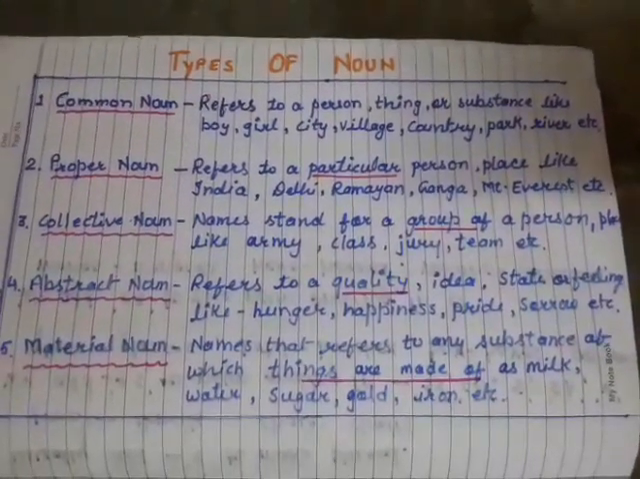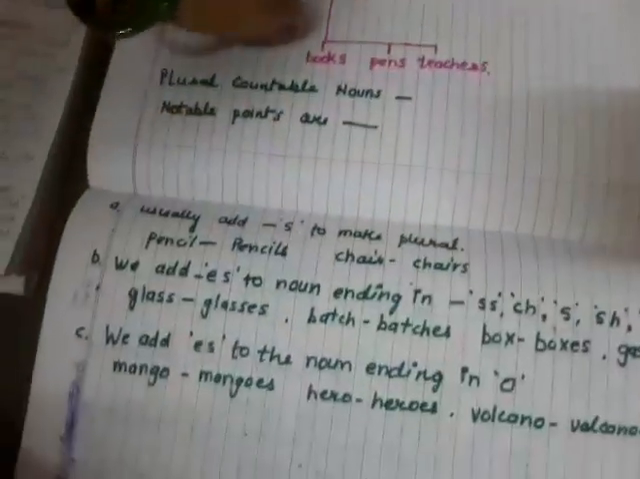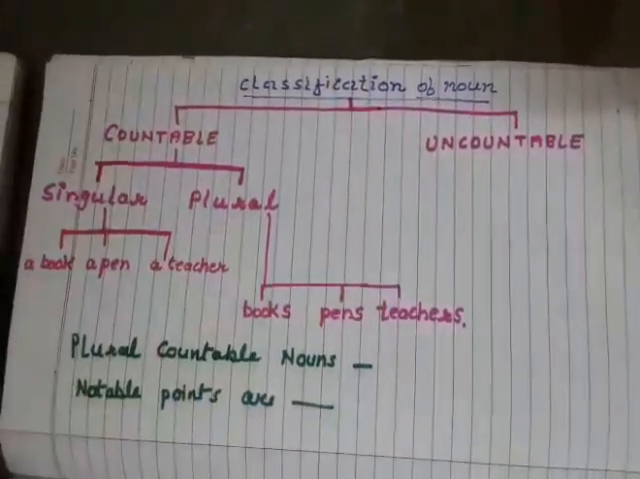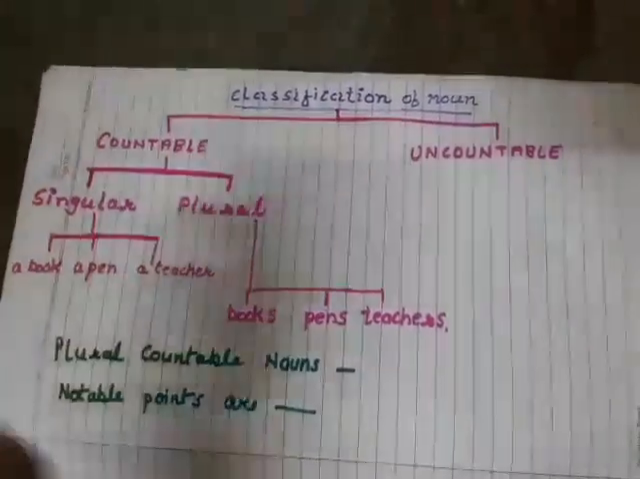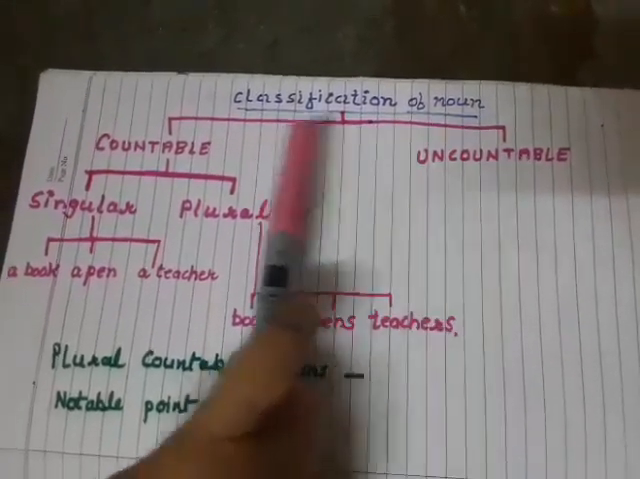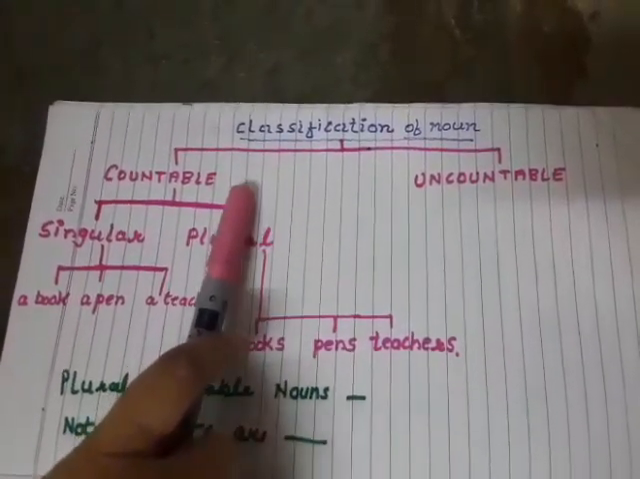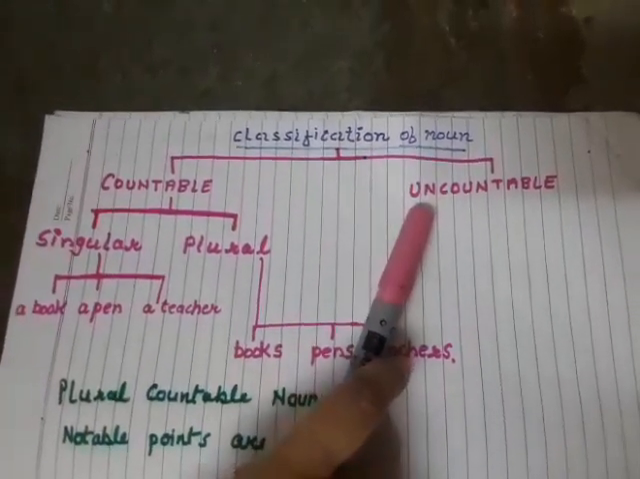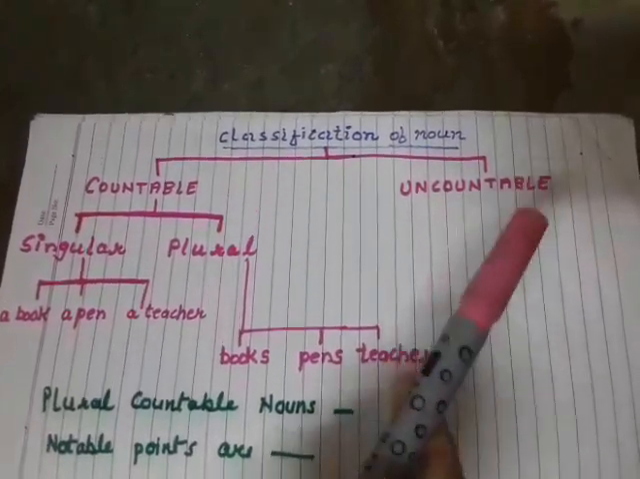I am going to tell you about some classification of noun. Classification of noun is based on 2 points, that are countable and uncountable. Countable nouns are those which we can count, like box, pen, apple. We can count that one. And uncountable nouns are those that we cannot count, like sugar, milk, oil, honey.